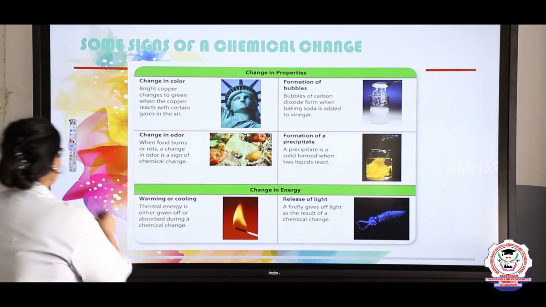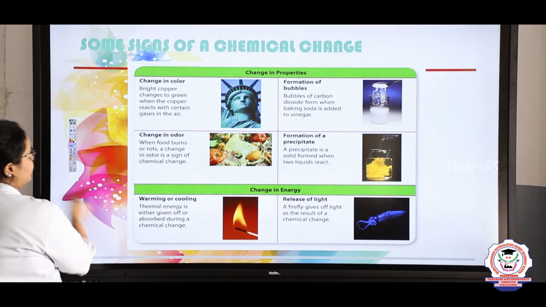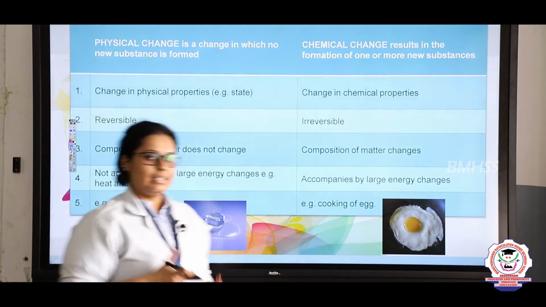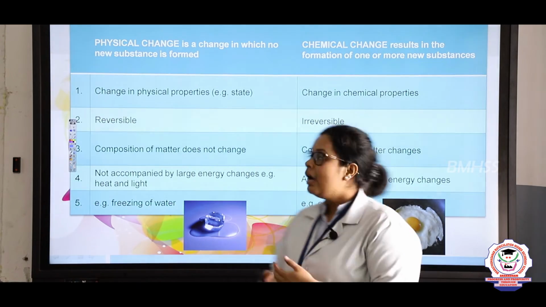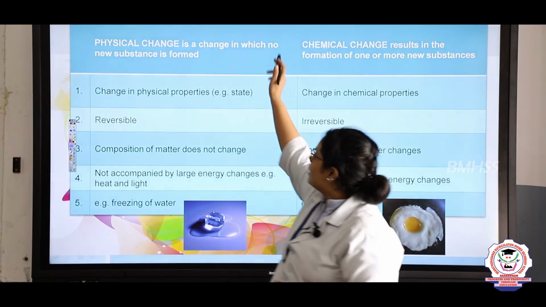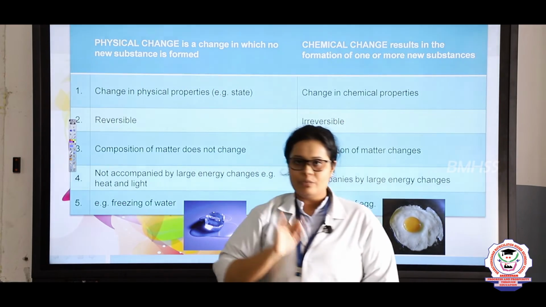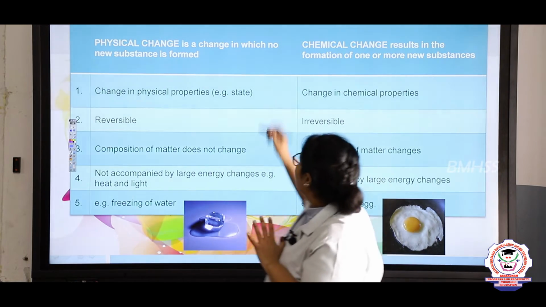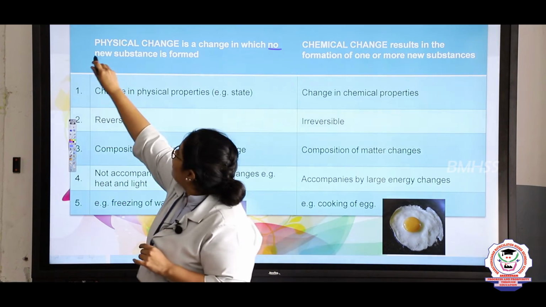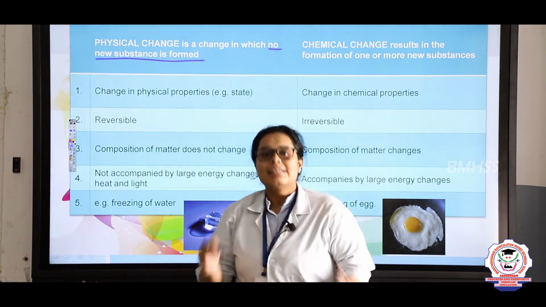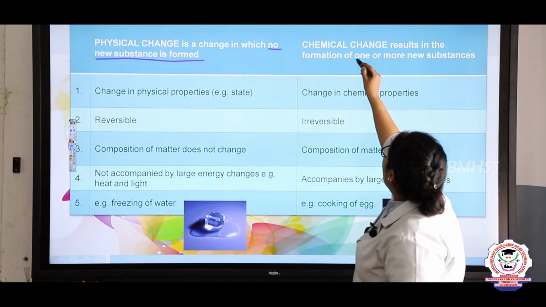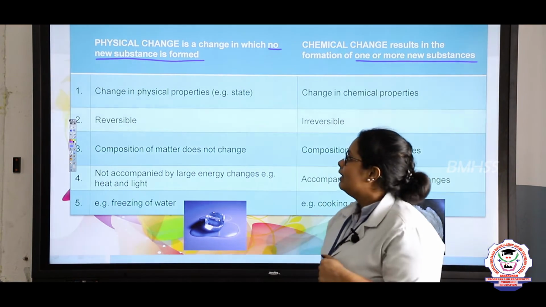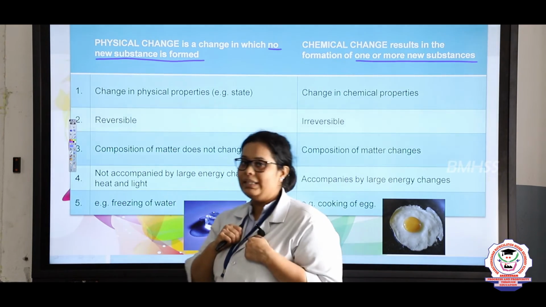So now let's come to the difference between these properties. Finally, we are going to discuss the difference in these reactions, right. A physical change is a change where no new substance is formed. That is the main keyword, okay. No new substance is formed. In the same way, in a chemical reaction, one or more new substances are always formed, right. Now see what the differences between them are.